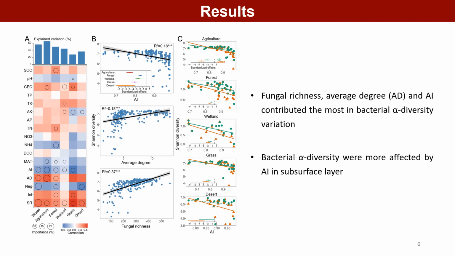This result was confirmed by significant and negative simple linear regressions found between AI and bacterial alpha diversity. The strongest negative effect of AI on bacterial alpha diversity was observed in desert soil, and bacterial alpha diversity was more affected by AI at the subsurface layer.